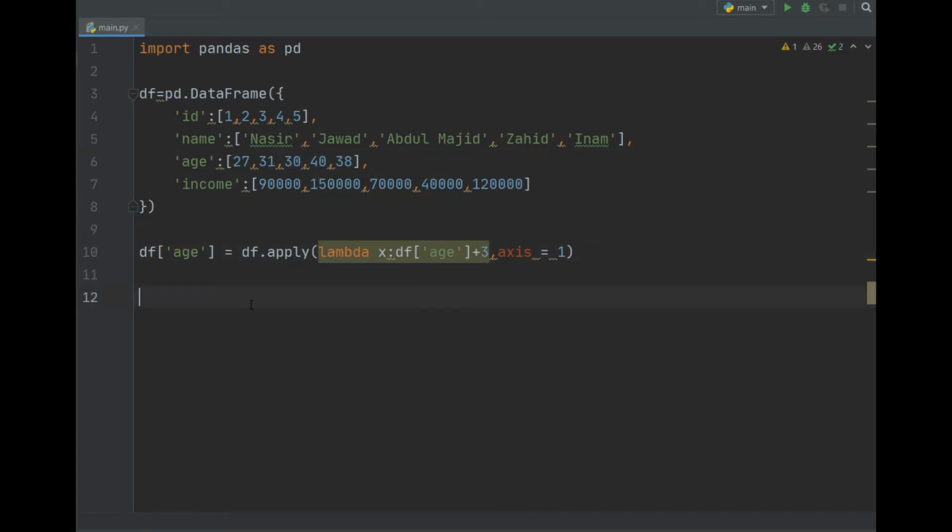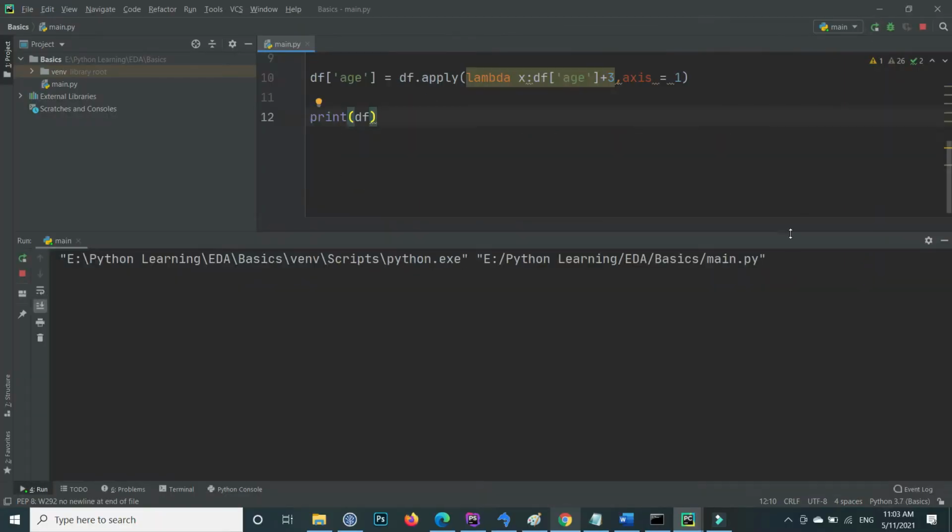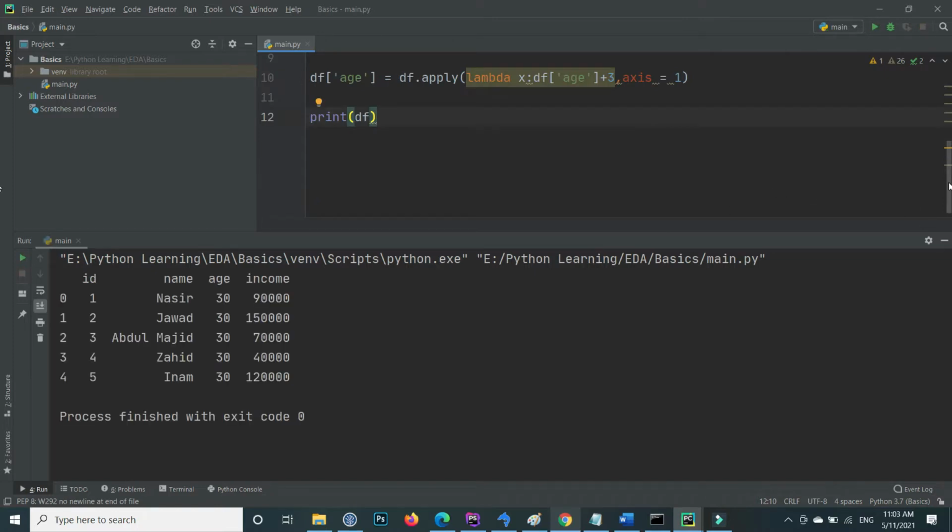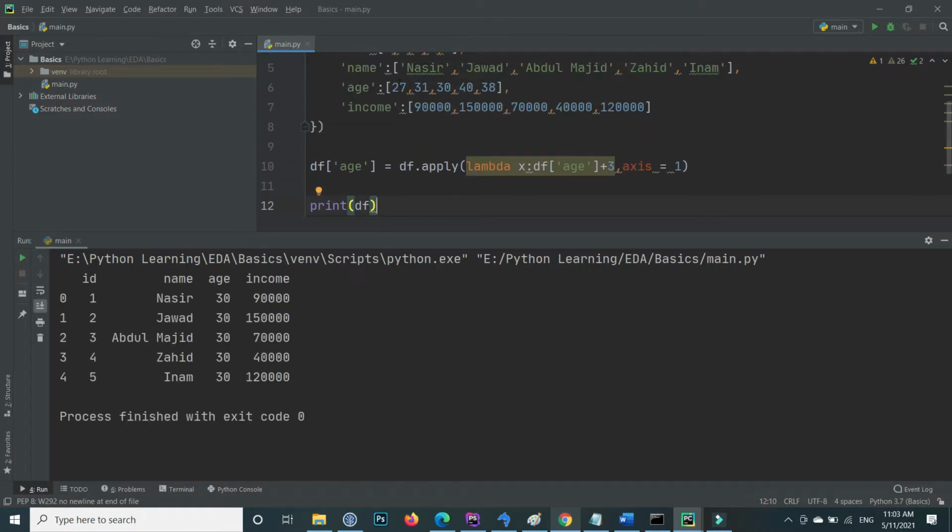After that we will add the 3 value to each row wise age. If I again print the data frame with the print method, df, and click on run, here you can see that it added to each age. For example, Nasir's age was 27, now it is 30, and the next one. But there is a problem in this program: it only added on the first age. The problem is here.